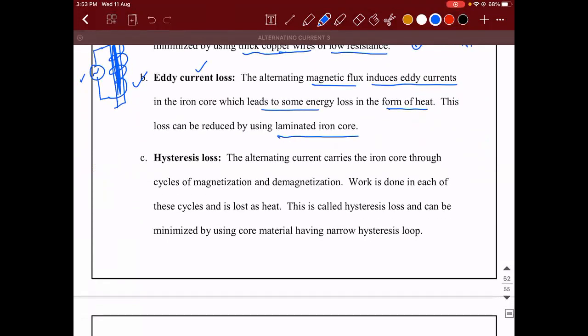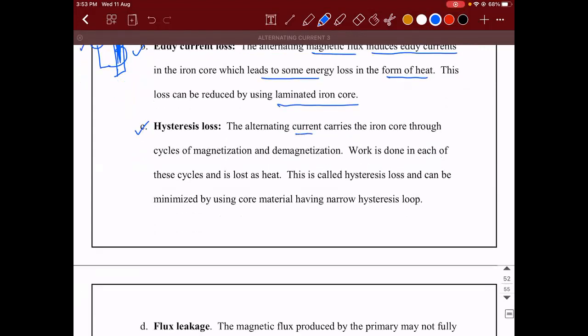Third, hysteresis loss. So what do you mean by hysteresis process? I already told you. There will be a complete cycle of magnetization and demagnetization happening, due to which there will be a small delay between the input and the output parameters. Right? So the alternating current carries the iron core through cycles of magnetization and demagnetization. So work is done in each of these cycles and is lost in the form of heat. Here also energy is lost in the form of heat only. Okay. And this loss is called hysteresis loss.